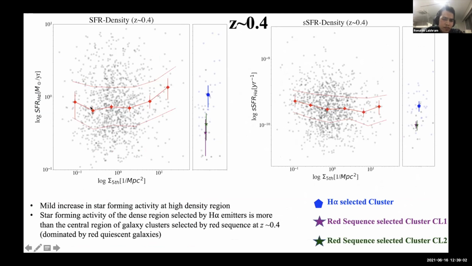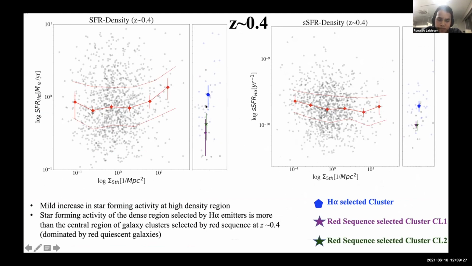As we can see here, for the star formation rate, there is a mild increase of star formation activity at high density regions. But for the SSFR, we don't see an increasing dependence on the local density. We also check the cluster density.